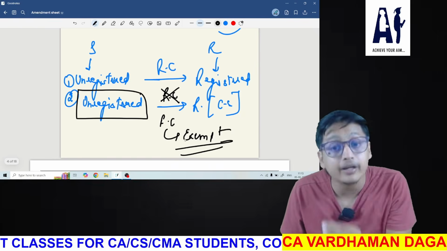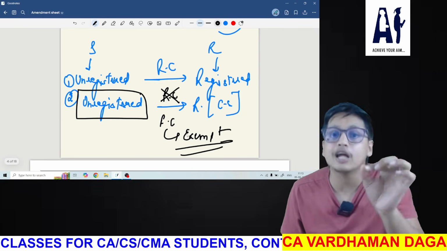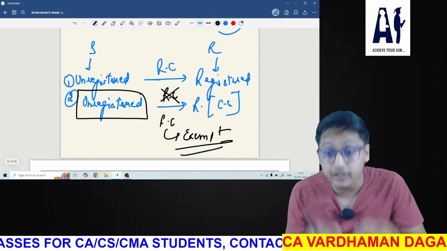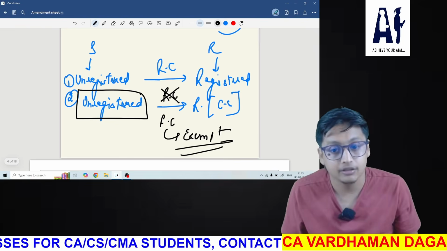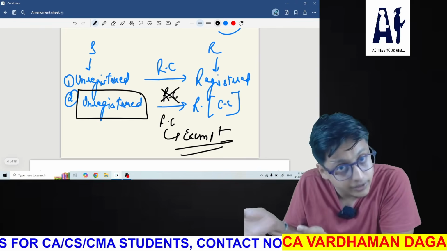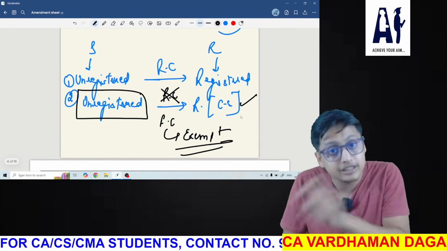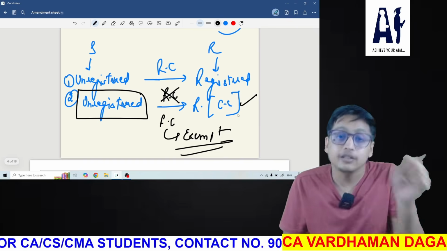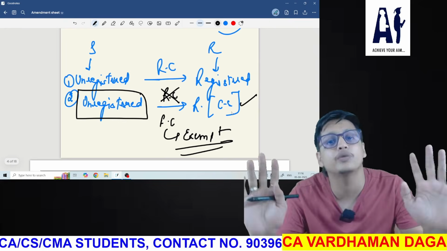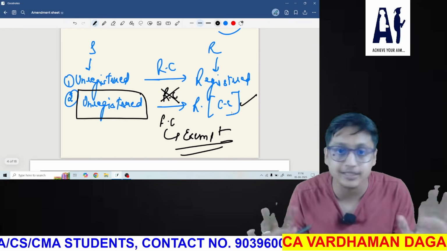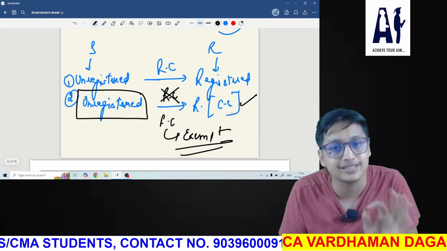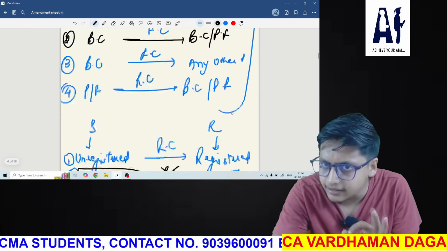Understand? You are not recovering from the recipient. You are not charging from the supplier, because the supplier is unregistered. So from whom will you recover the tax? There is no possibility of recovering the tax. So in that case, that transaction will be exempt, because you are not able to collect through reverse charge, as the recipient is a composition person and the supplier is unregistered. The transaction will be considered exempt. There will be no levy of GST on that. I hope you understand this amendment. It's crystal clear now? Okay.